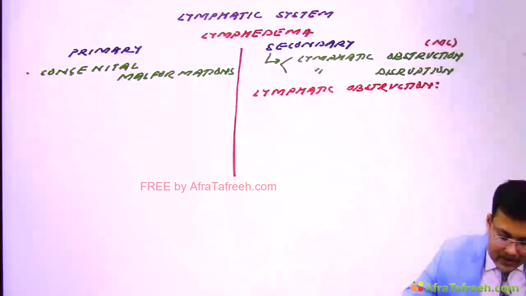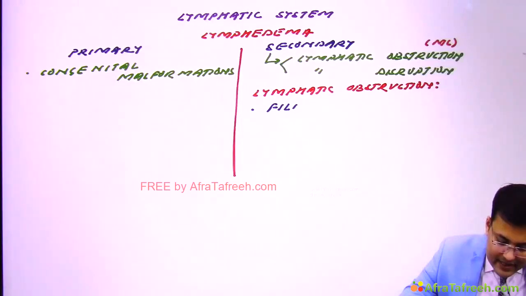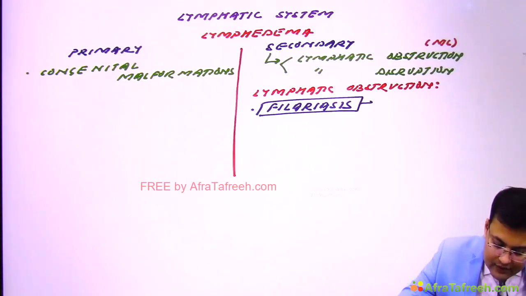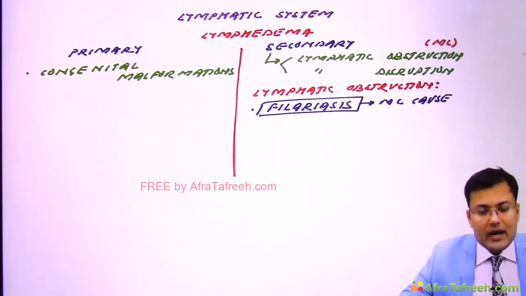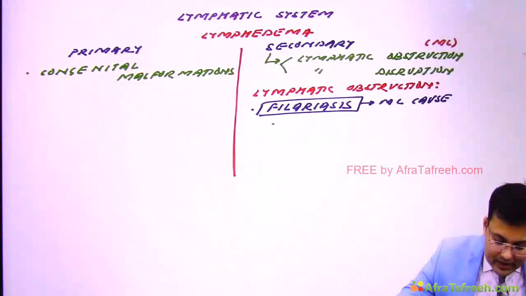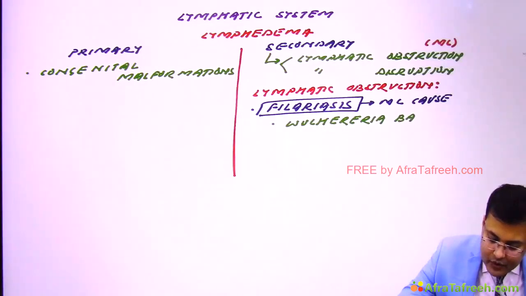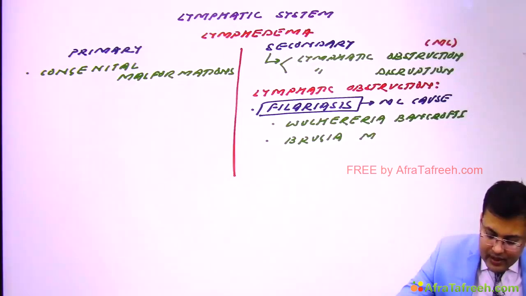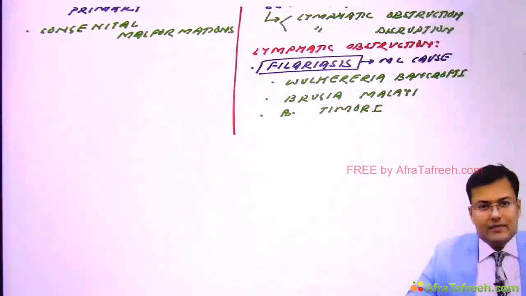So filariasis is the most common cause of lymphedema worldwide. Clear? So overall, the most common cause of lymphedema is filariasis.